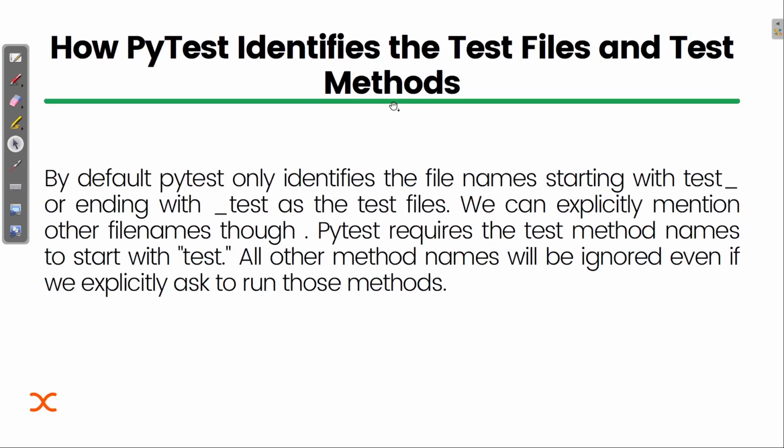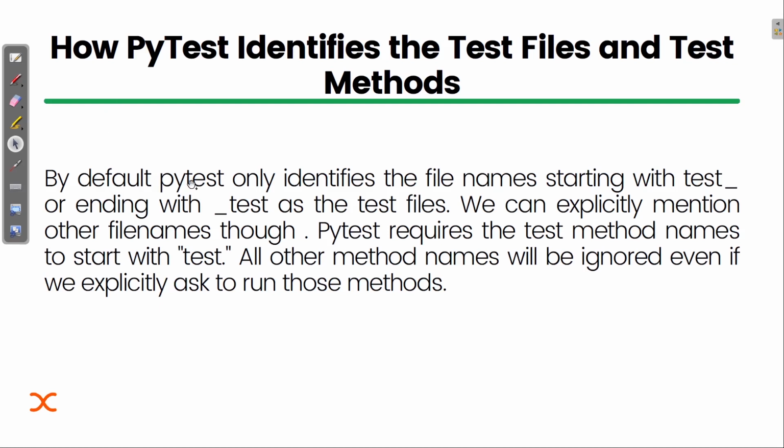Now, how does the interpreter identify that the test file, or whatever we are working with, is a test method? It identifies by the help of the name, the method name or file name.